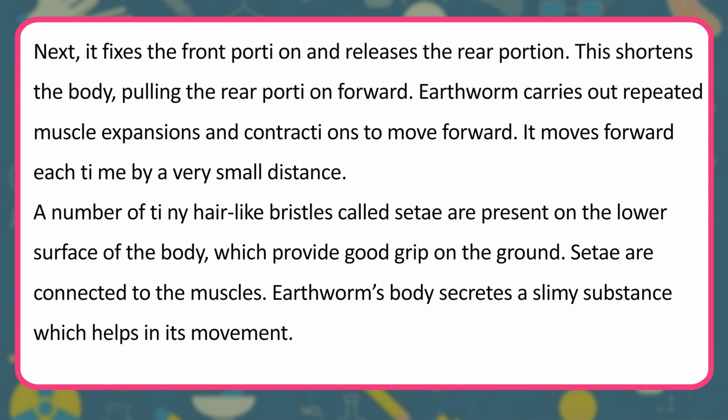A number of tiny hair-like bristles called setae are present on the lower surface of the body, which provide good grip on the ground. Setae are connected to the muscles. Earthworm's body secretes a slimy substance which helps in its movement.